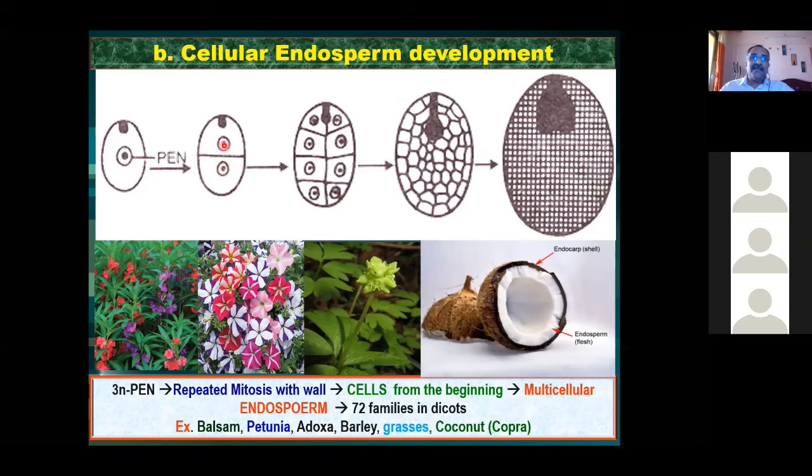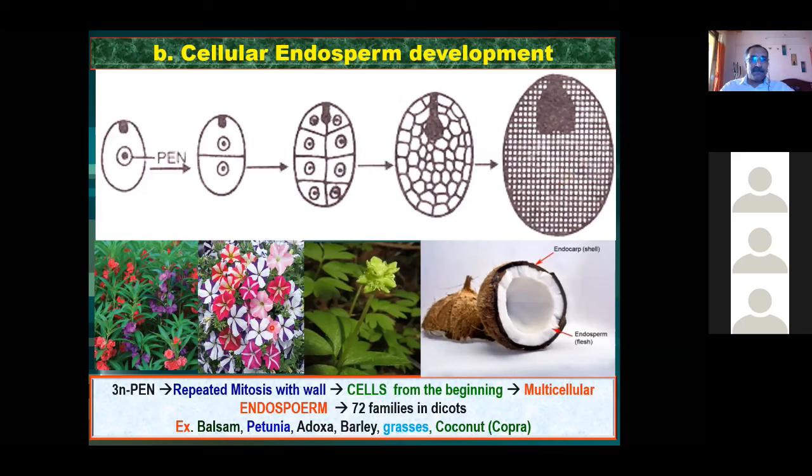Now you see these cells again keep on dividing. A mass of cells is formed. Finally you see the endosperm is completely filled with the cells. That means it is totally solid because of complete cell wall formation.